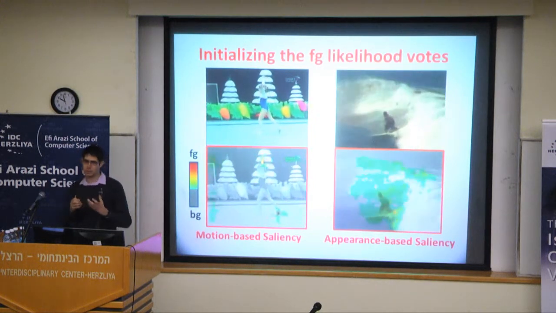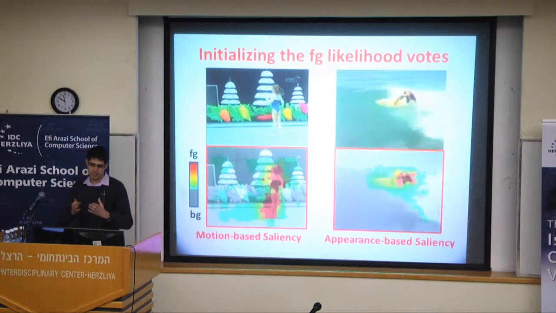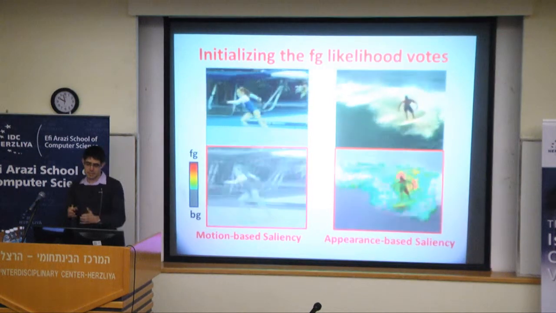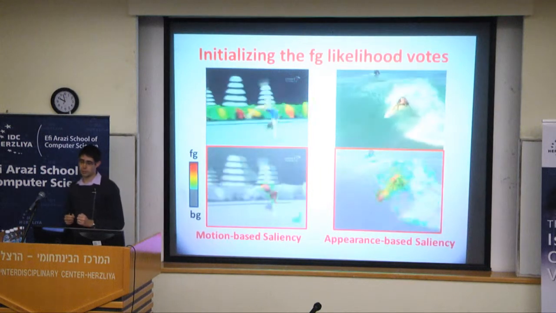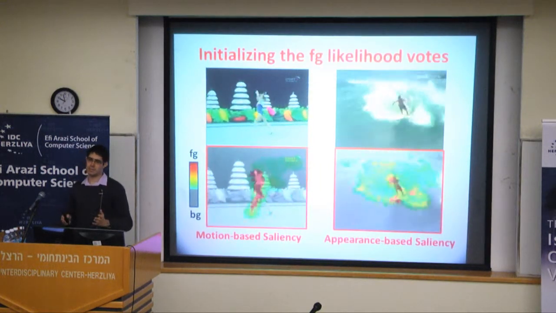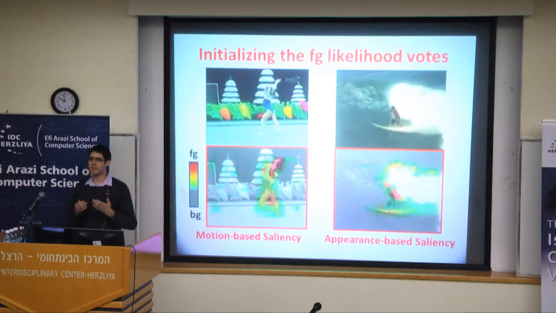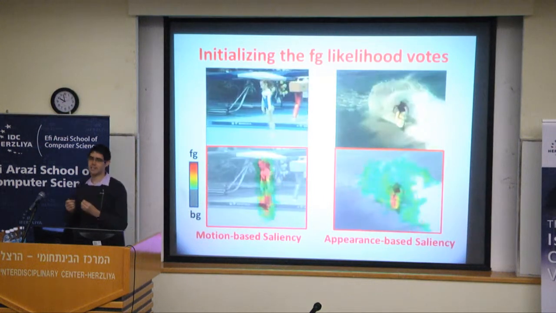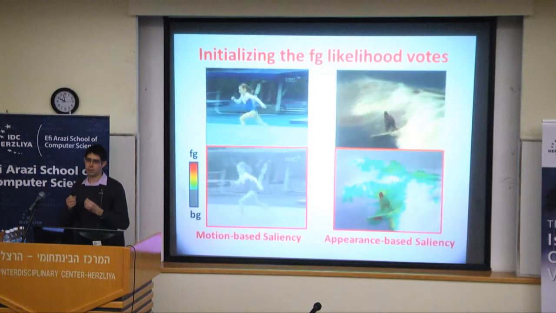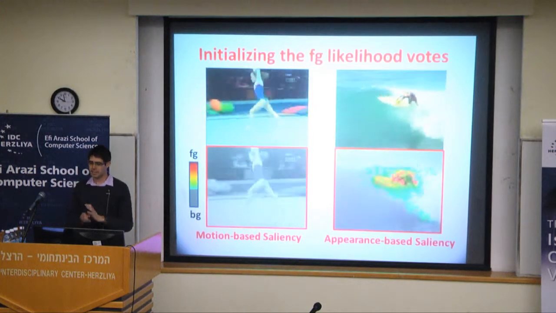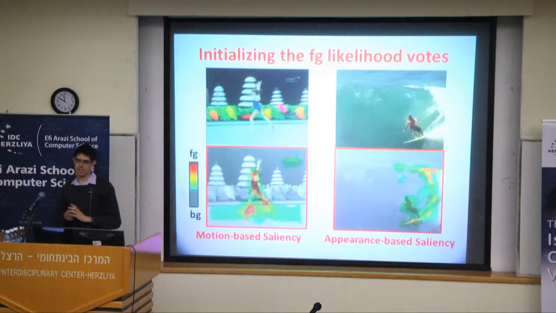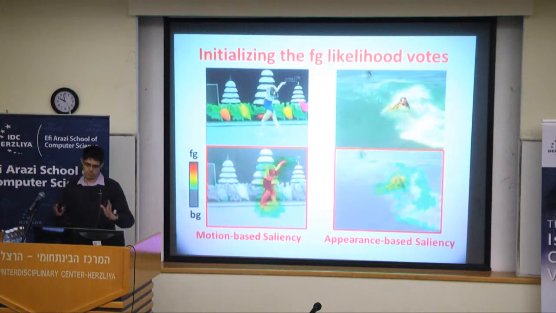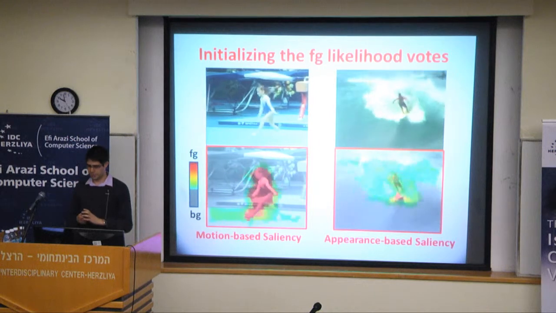And you can really see how noisy these votes are, and you see that sometimes they miss the girl entirely, and sometimes part of the waves are marked also as foreground, so they're very, very noisy. But what, again, allows us to recover from such a large amount of noise is the fact that we're doing this propagation very non-local, both in space and in time. And this is something you could not have done using local optical flow-based propagation. Okay, so this was our algorithm, and now let's move to the experiment.